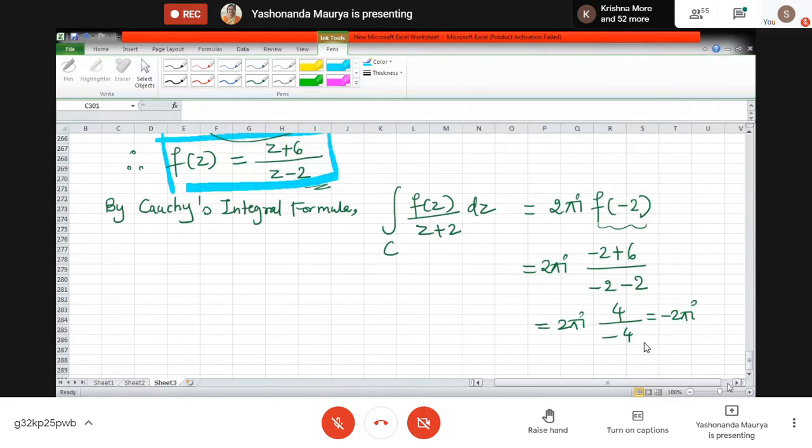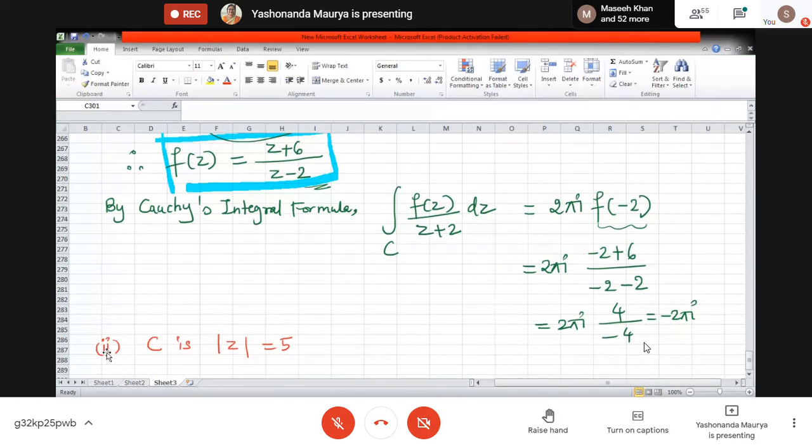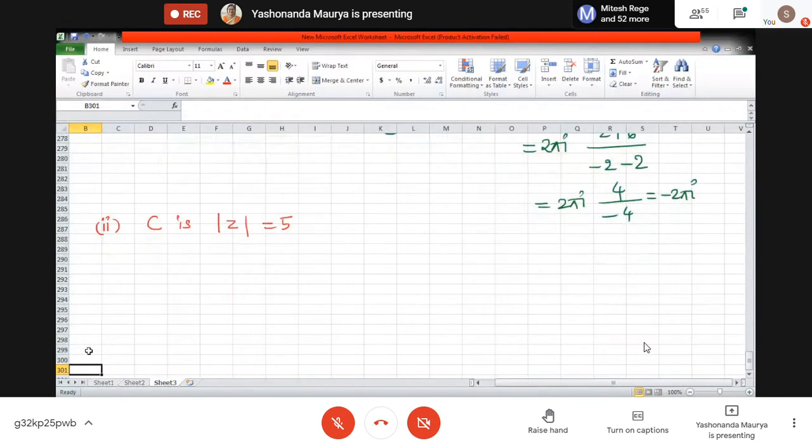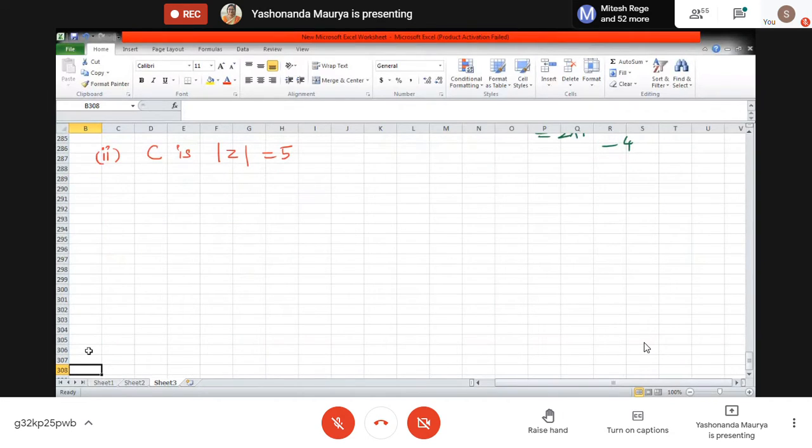Now I'll take the fourth curve to this. Okay, my fourth curve C is mod of z equal to 5. Okay, now what is this curve C? C is mod z equal to 5. What does that mean? It's a circle centered at origin and radius is 5. Okay, now we'll draw this figure. What is going to happen here?